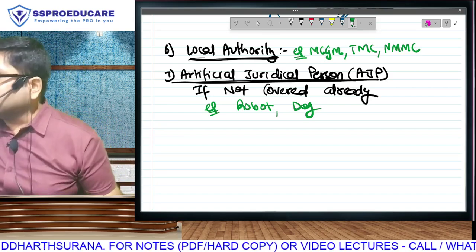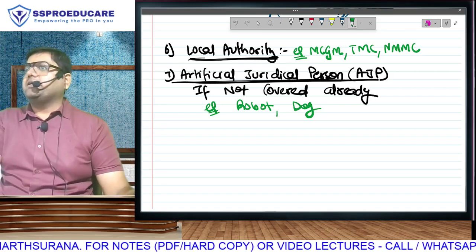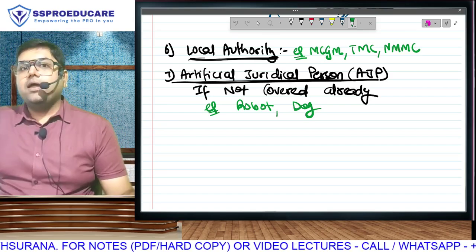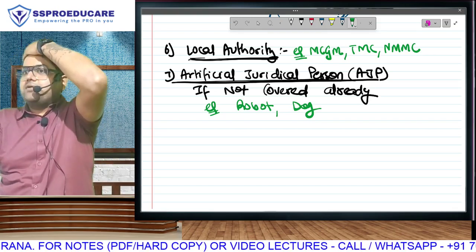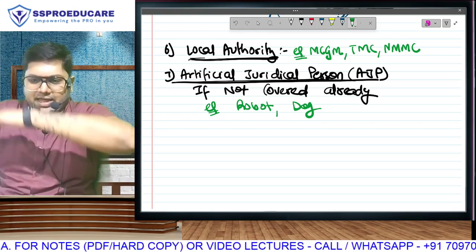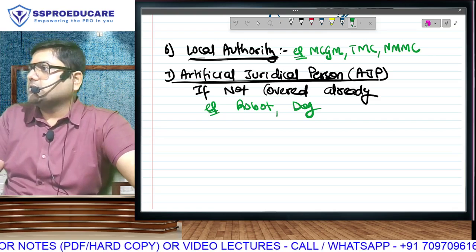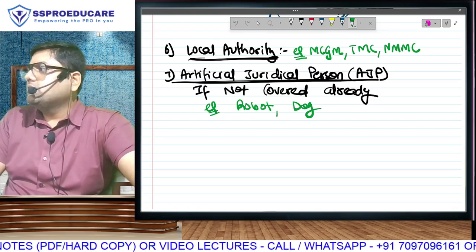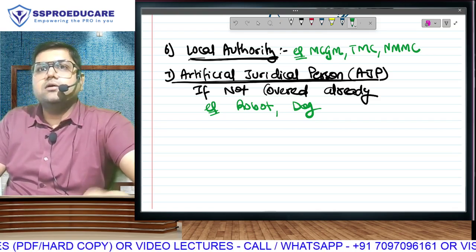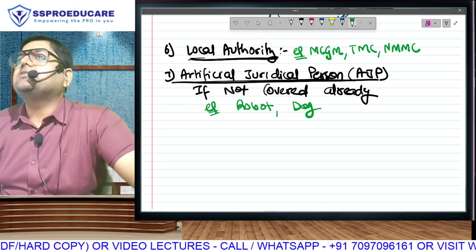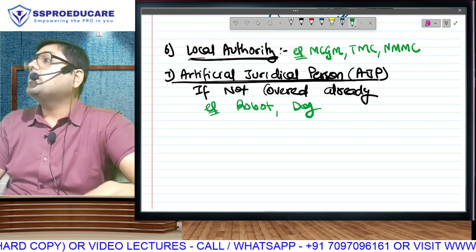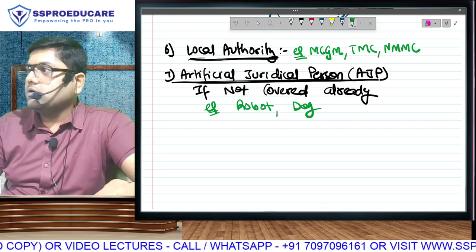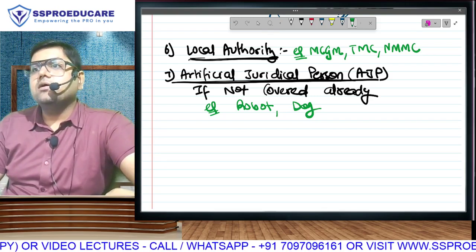So anybody who has earned income but is not covered in the first 6 categories, we are not going to spare you. Everyone has to pay tax. Income tax is payable by every person, and if you are not covered in the first 6 categories, we will cover you in the 7th category. Is that clear? That, ladies and gentlemen, is the definition of person. Doubt? No? Clear?